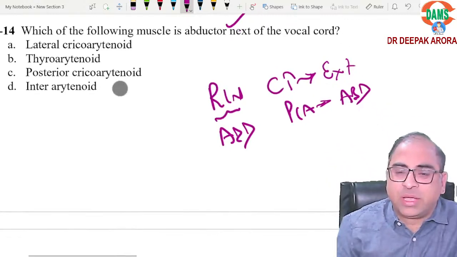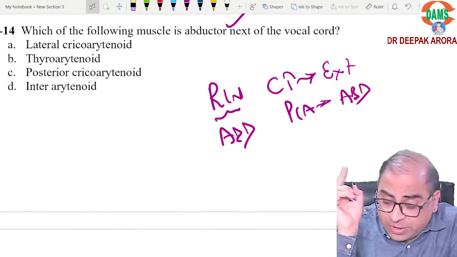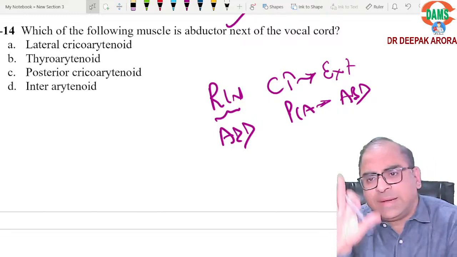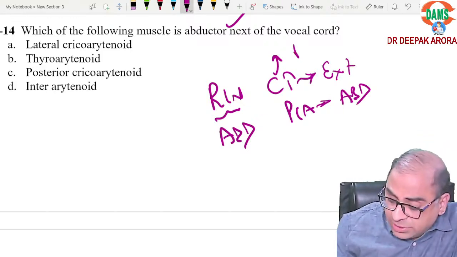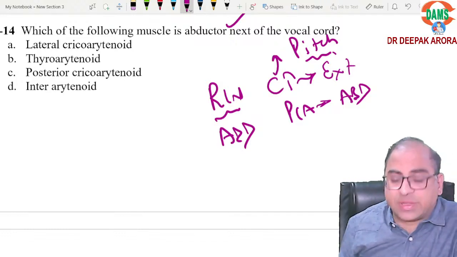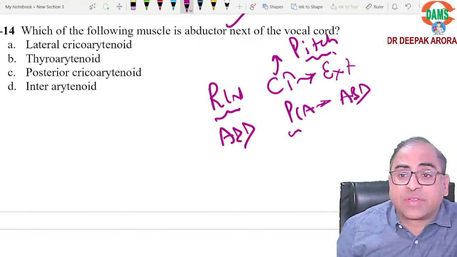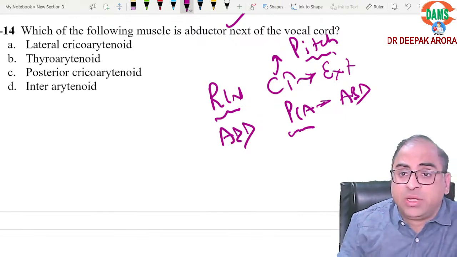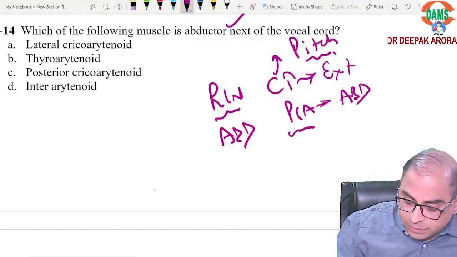Do not forget this: all muscles are supplied by the recurrent laryngeal nerve except cricothyroid. Cricothyroid is the exception for nerve supply. This year I am expecting one MCQ on cricothyroid, which is the chief pitch changing muscle. Who decides your pitch? The main pitch deciding muscle is your cricothyroid. All are adductors except PCA, posterior cricoarytenoid, which is the abductor. Done. Now one more rule.